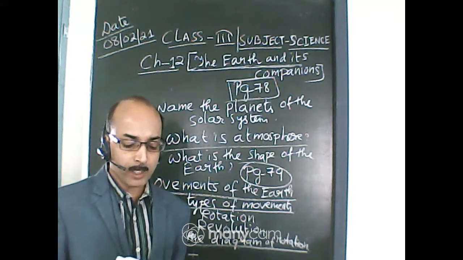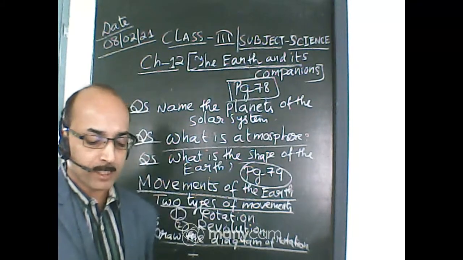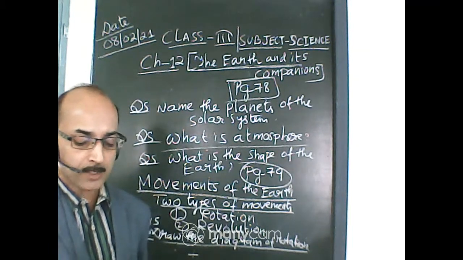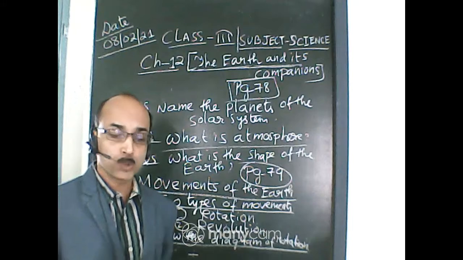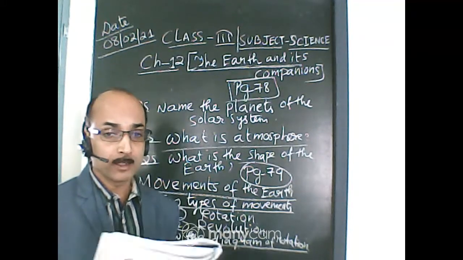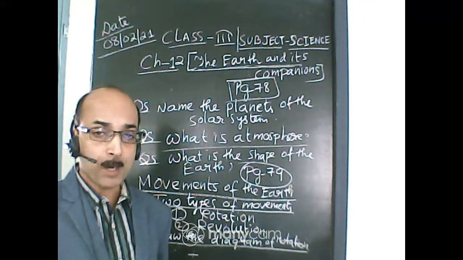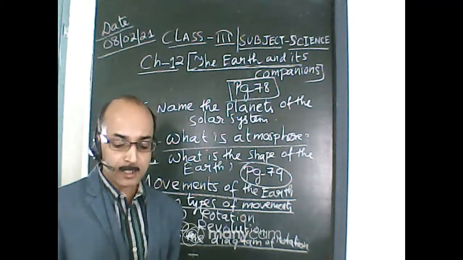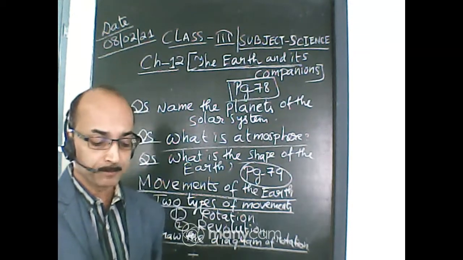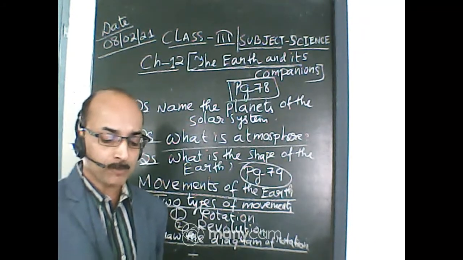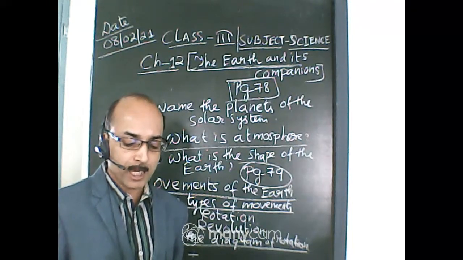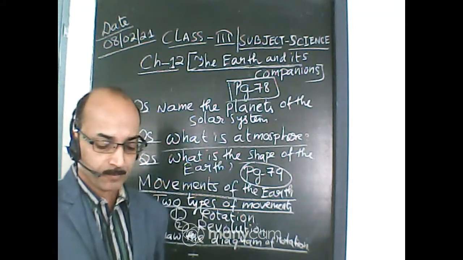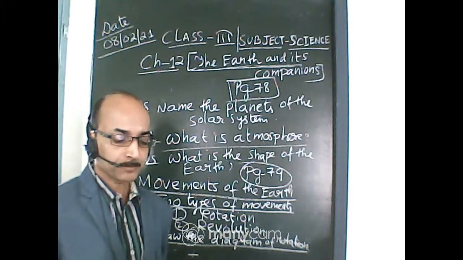In the same way, the part of the earth that faces the sun gets sunlight and has day. At the same time, the other part of the earth that does not get sunlight has night. See the picture?